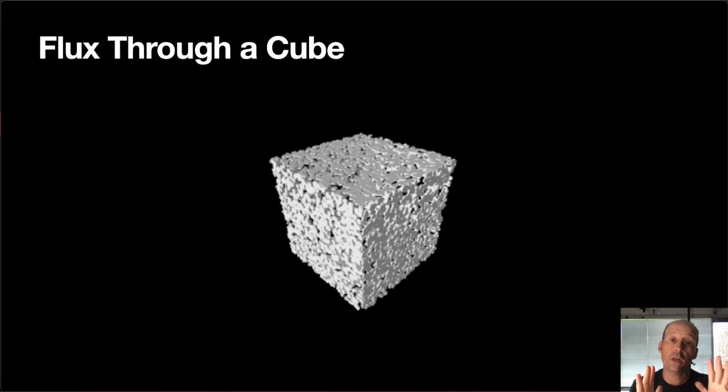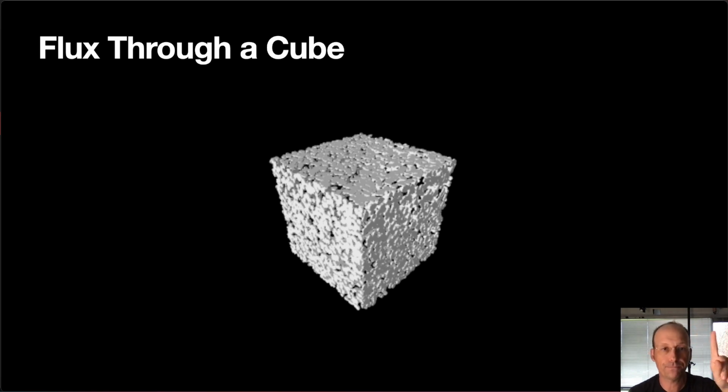Here I could do the same thing for a cube. What I did was to randomly make each of the 6 sides separately, right? So I would just randomly distribute in the x direction or in the xz plane, and then the xz plane plus some constant and so forth. So I have 6 sides, but each one of those tiny cylinders in there has the correct unit vectors, and then I can calculate the flux really easily. This is kind of easier than trying to figure out how to break these into patterns and stuff like that. It's not perfect, but it's easier conceptually to understand what's going on.